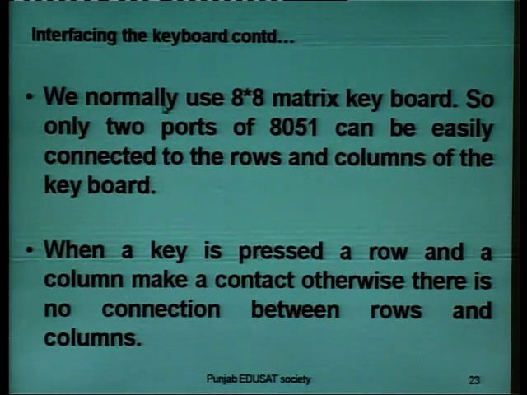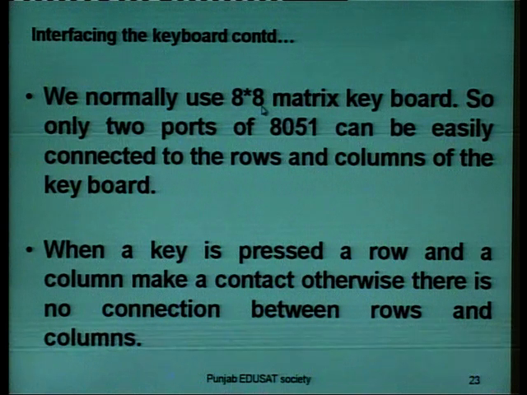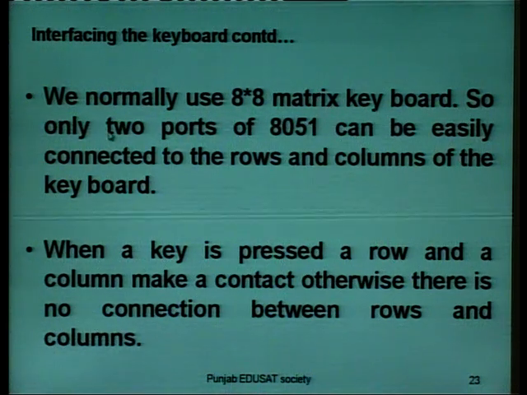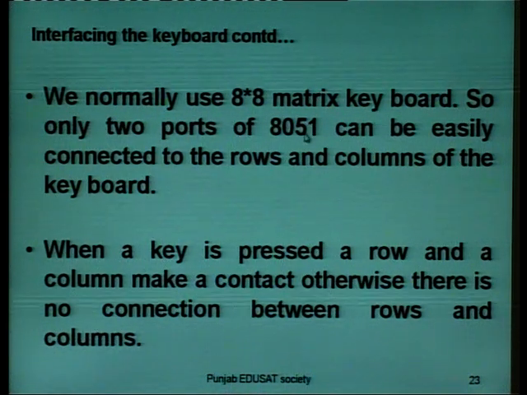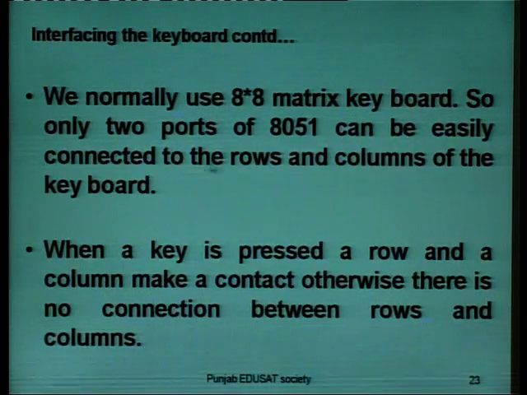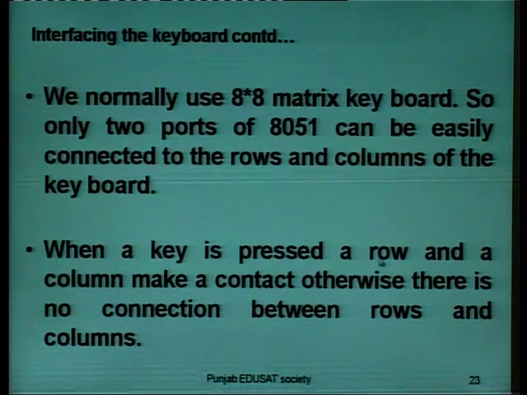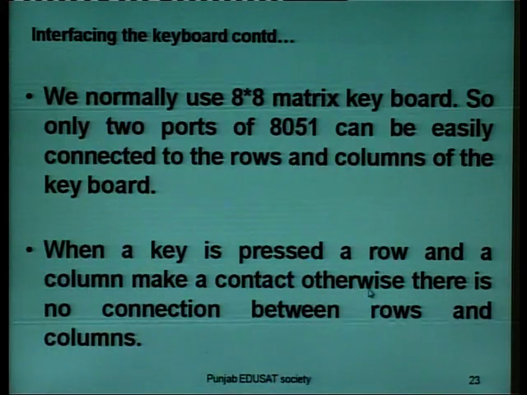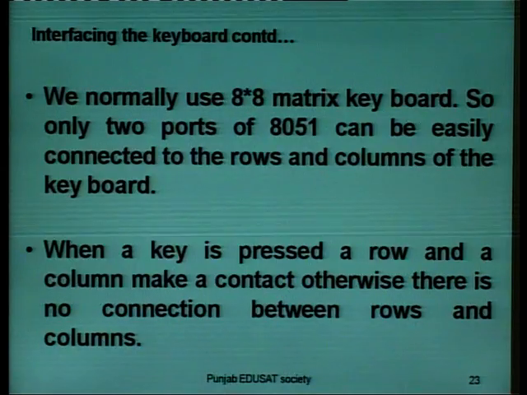We normally use an 8x8 matrix keyboard, so only two ports of the 8051 can easily be connected to the rows and columns of the keyboard. When a key is pressed, a row and a column make contact. Otherwise, there is no connection between rows and columns.